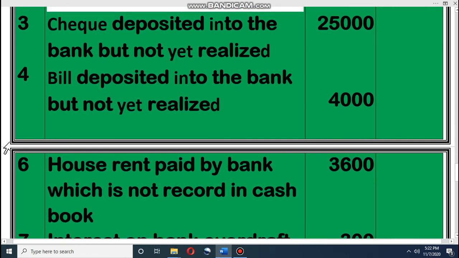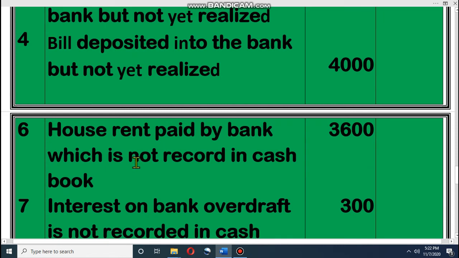Then look at the next one, bill deposited into bank but not yet realized. That means I deposited a bill. When I deposit the bill, I have debited that amount, because our bank money increases. If you know the formula, when our asset increases, it will be a debit. So our bank money increases. That's why I make a debit. That means we have to add it now.